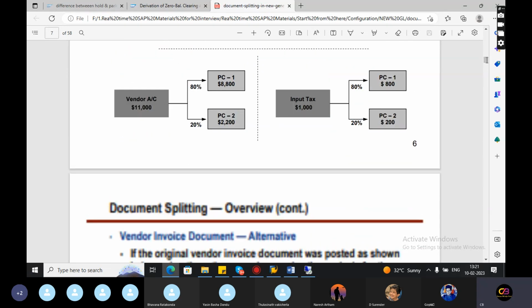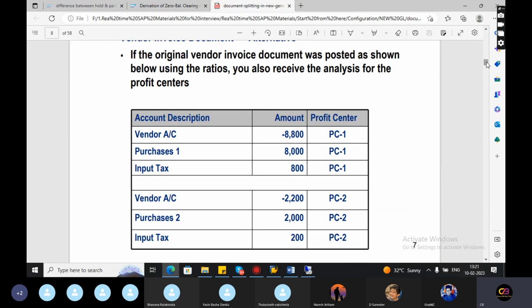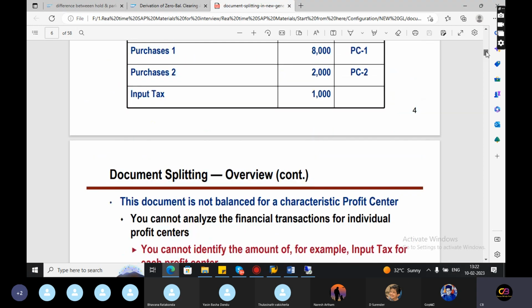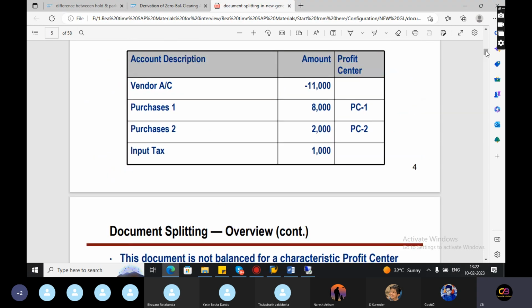But after the introduction of the new GL concept and document splitting in ECC or S4HANA, the system splits it like 80% and 20%. These predefined rules have been defined in the backend, as I already told you about extended document splitting. The 11,000 is split at line item level in an 80 to 20 ratio, and the 1,000 too: 80% goes to profit center 1 and 20% goes to profit center 2.